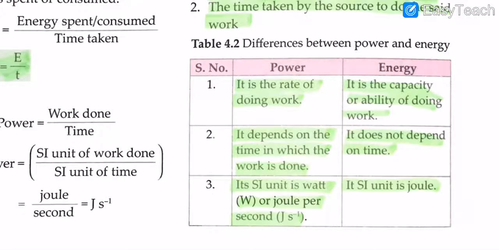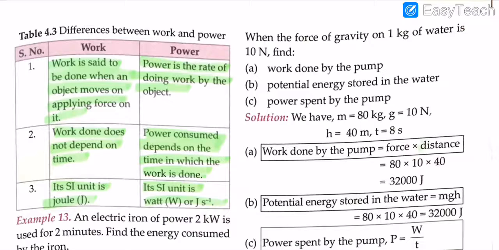And the power's SI unit is watt, which is joule per second, and the SI unit of energy is definitely joule. Now, some differences between work and power: work is said to be done when an object moves on applying force on it, and power is the rate of doing work by the object. Work done does not depend on time, while power consumed depends on the time and the work taken. That's why it's joule per second, right? And work's SI unit is joule, and the SI unit over here is watt or joule per second.